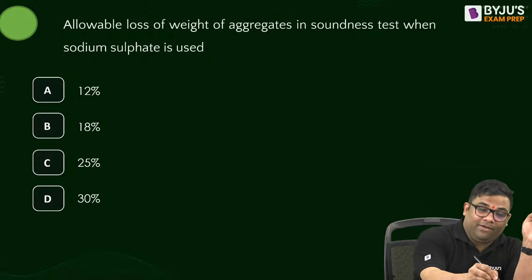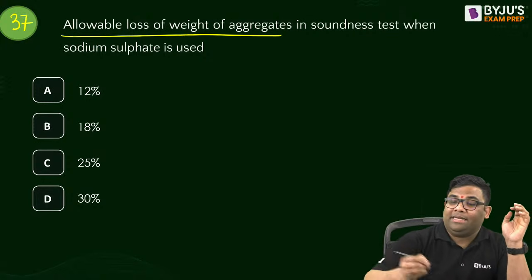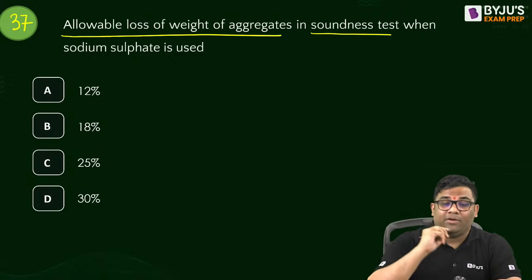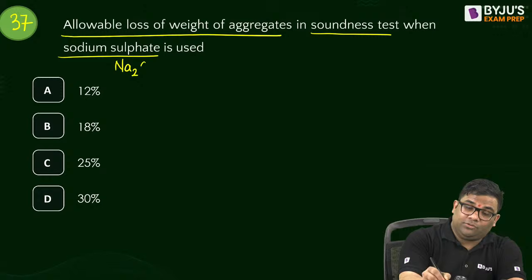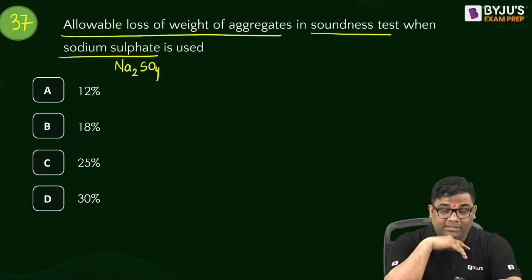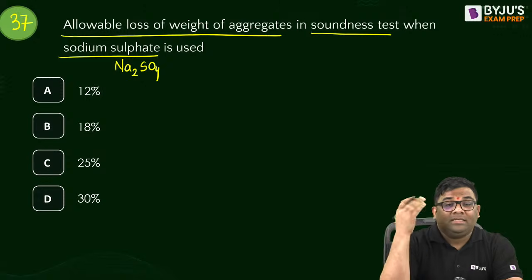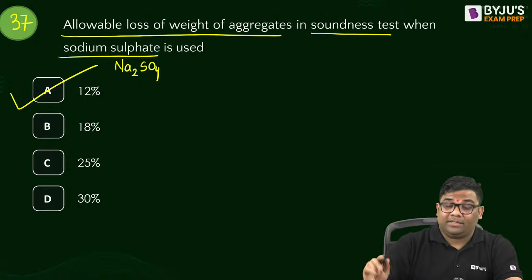Question number 37. Straightforward question. The allowable loss in weight of aggregates in soundness test when sodium sulfate is used. We lose some material because it is causing weathering, right? For soundness test, how much is the allowable loss in weight? The allowable loss in weight is 12%.